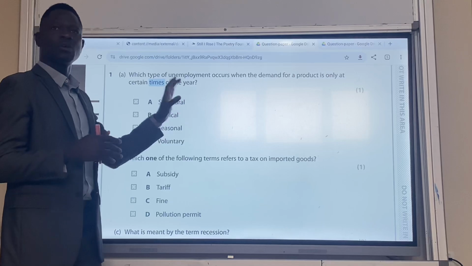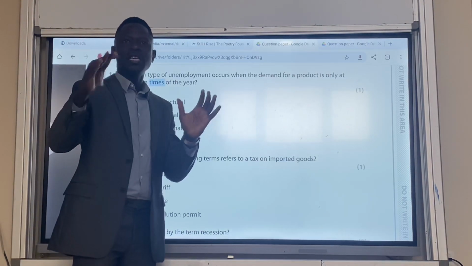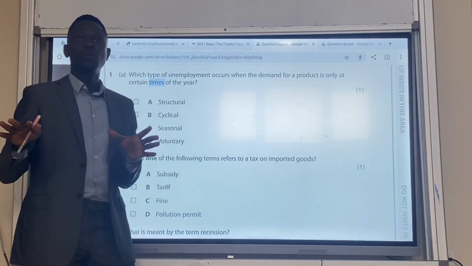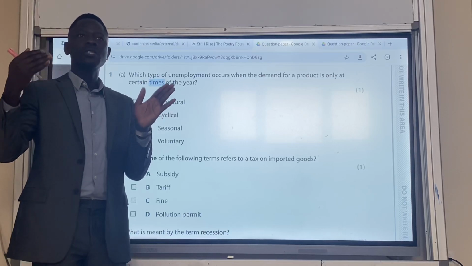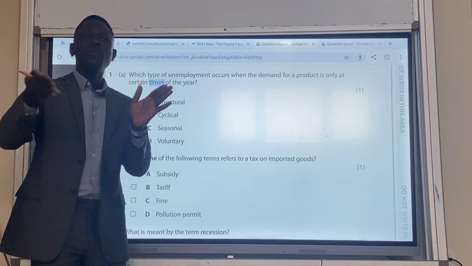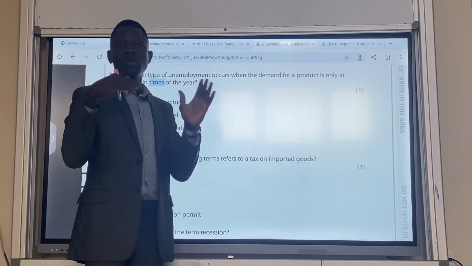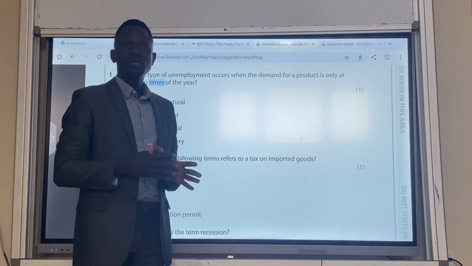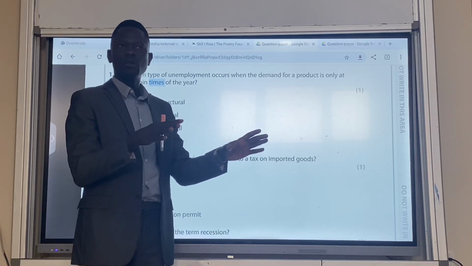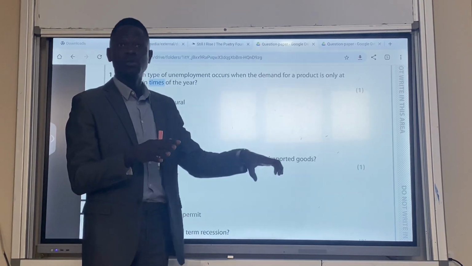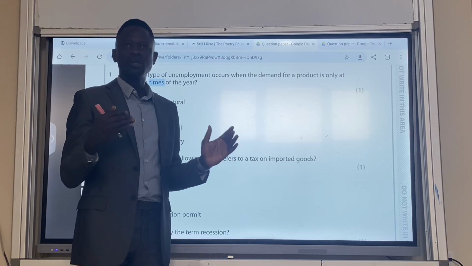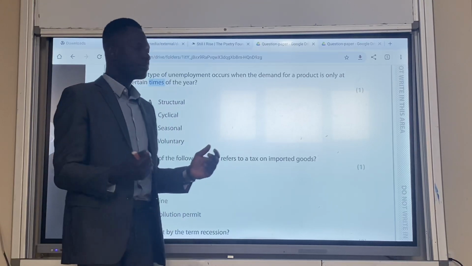For structural, it simply talks about a certain industry leaving the economy. So those within that industry would have to stop their jobs. Or maybe the demand for certain goods or services stops worldwide. So structural is all about the setup of the economy. Maybe the educational industry starts to decline, and as soon as it declines, teachers will be unemployed. That's structural. It doesn't happen once in a year. It could happen anytime.